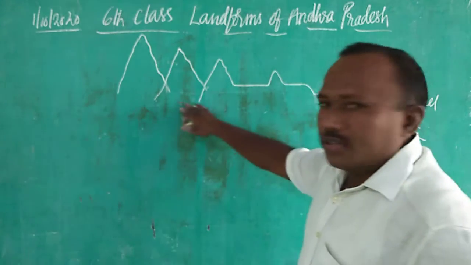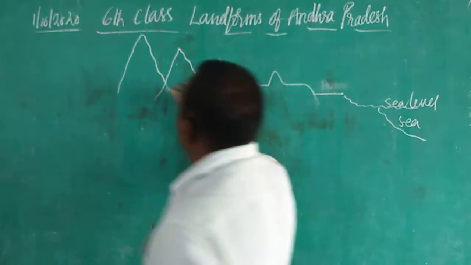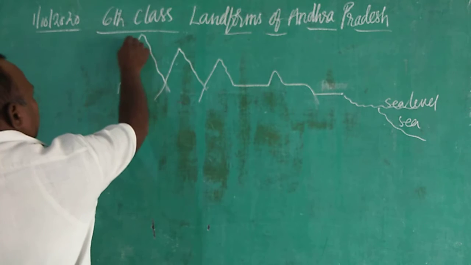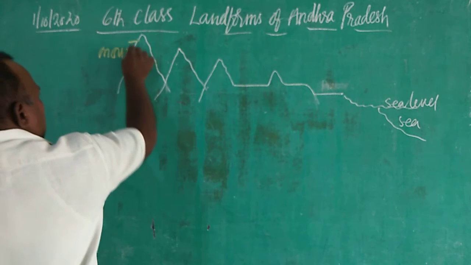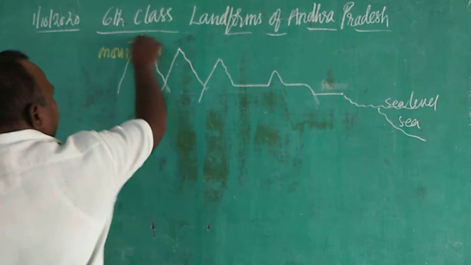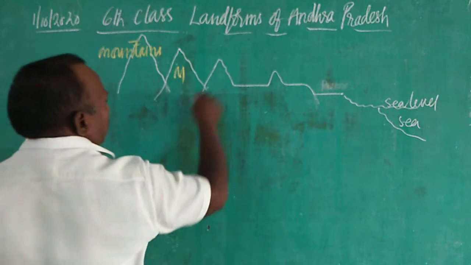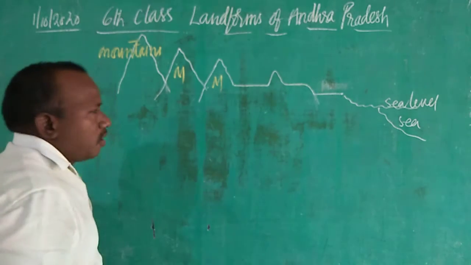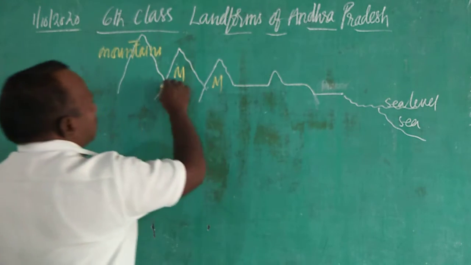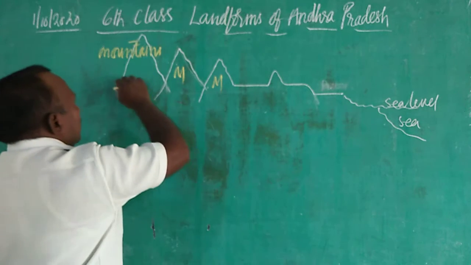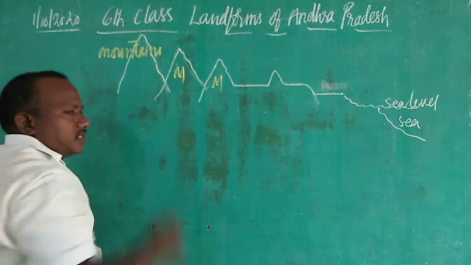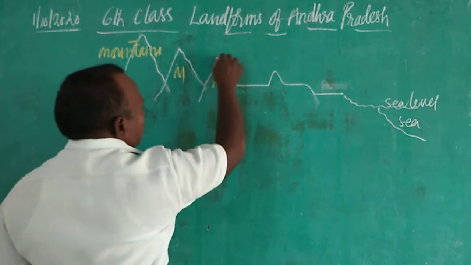So if you look at this picture here, children, you can see these are called mountains. This is also a mountain. This is also a mountain. Mountains are the high elevated land, high areas.